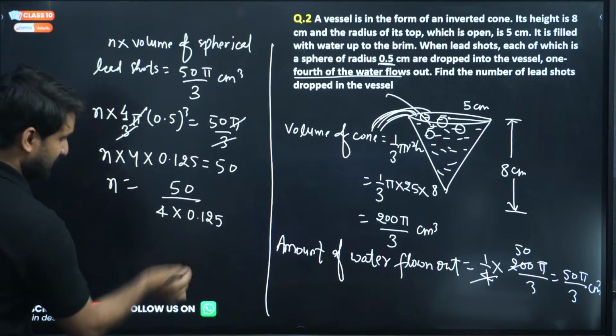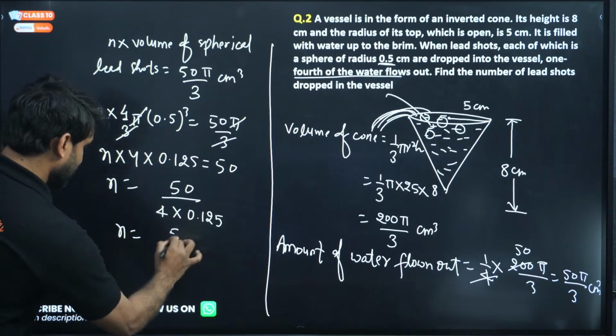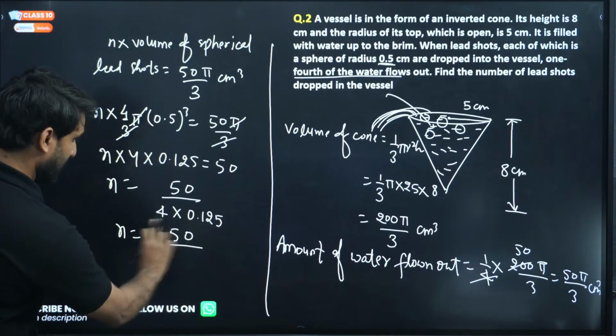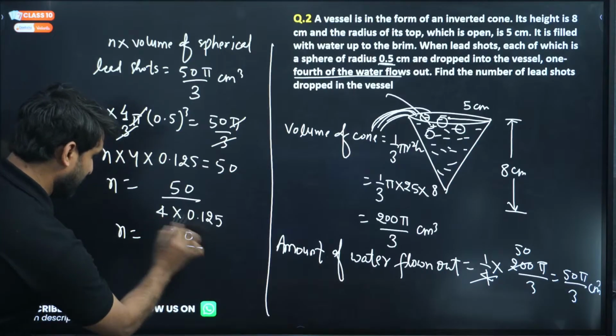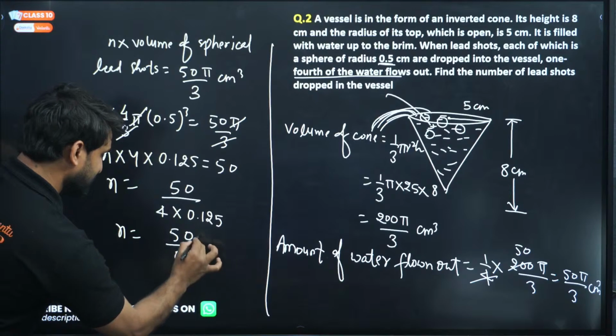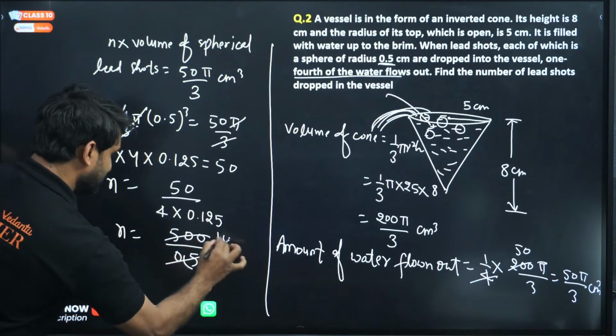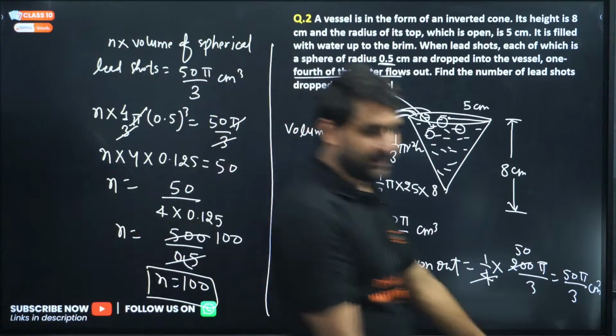Now solve this easily. 4 into 0.125 is 0.5, so 50 divided by 0.5 is 100. So n is 100.